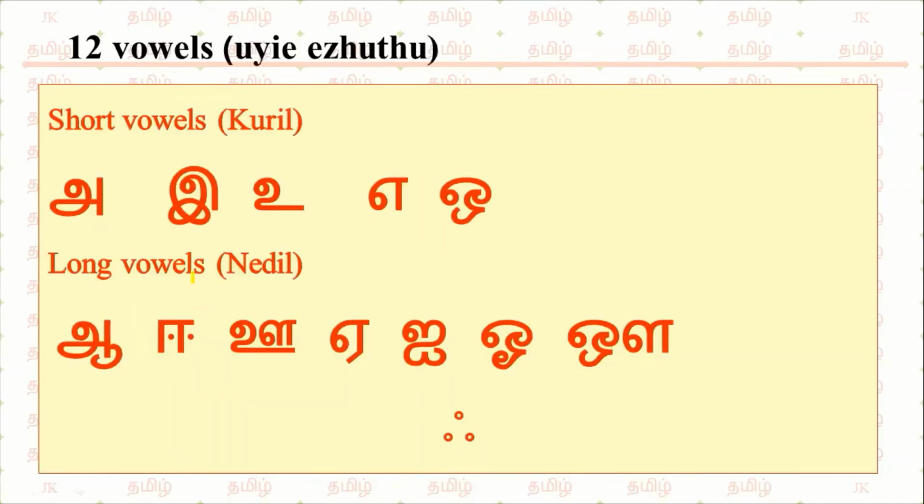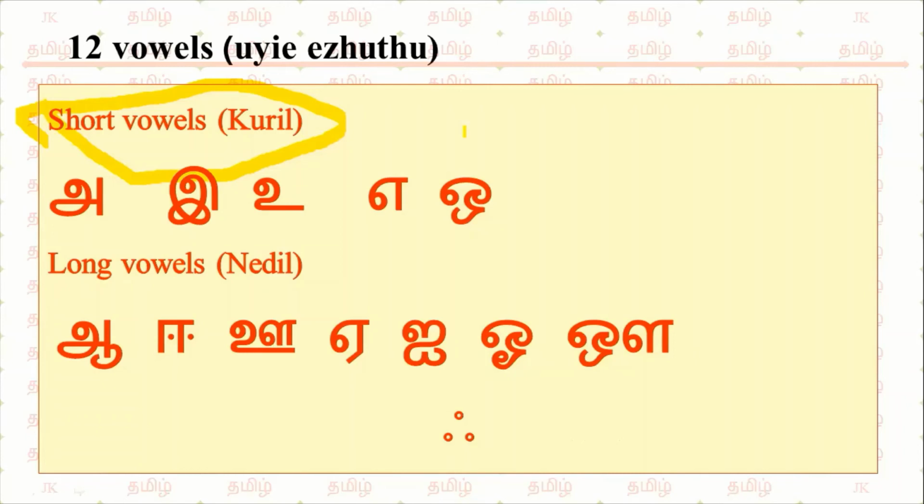See this. With respect to the pronunciation of vowels, it can be categorized into two categories. One is short vowels, another one is long vowels. If the time taken to pronounce the word is only 1 second, then it is called short vowels.